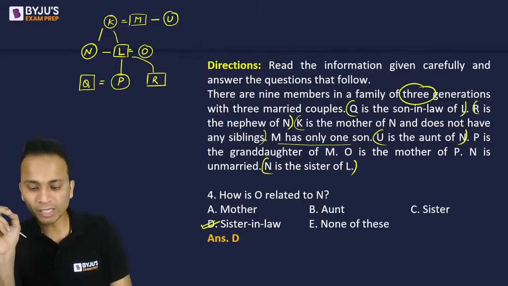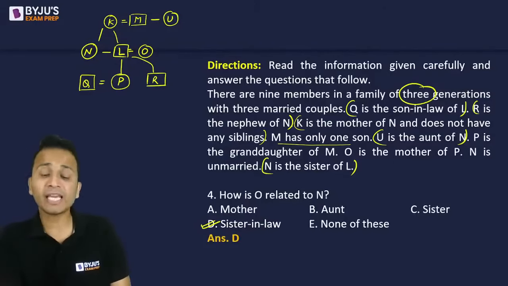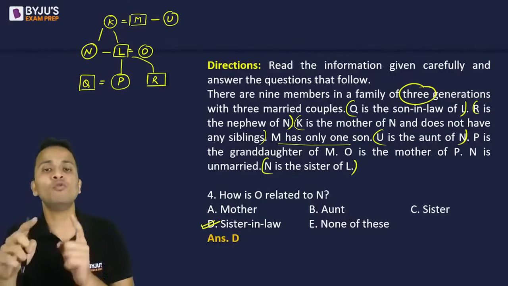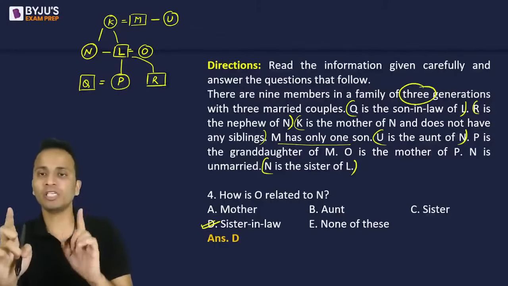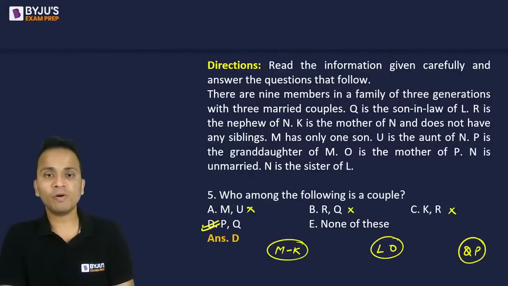Now Khushbu, K is the mother of N and does not have any siblings. What does this mean? K does not have any sibling. If K is the mother of N, who does not have any sibling, then N will not have any siblings here either. So this refers to the first person. Okay. All right. Let's move ahead.